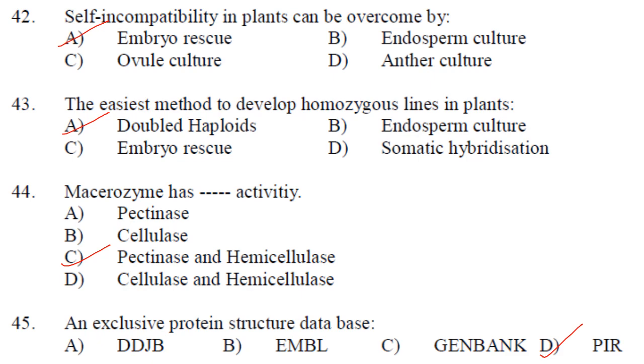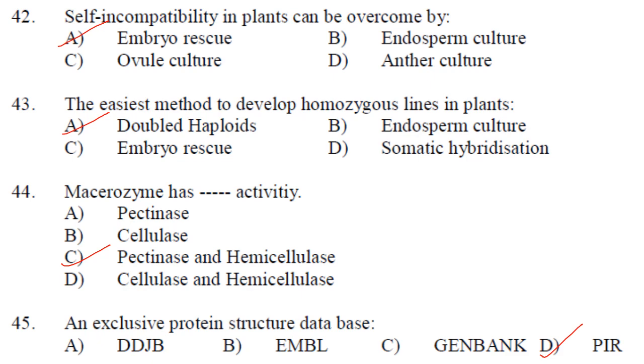Embryo rescue is normally used to obtain progeny from intraspecific hybridization techniques, because such hybridization normally does not produce viable seeds. So answer is option A.